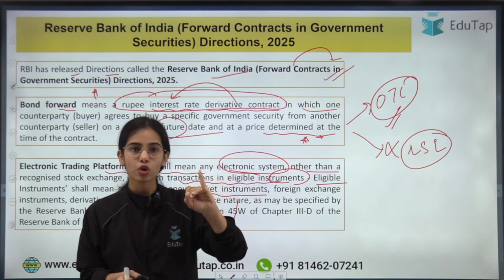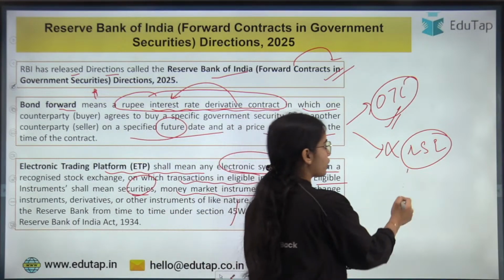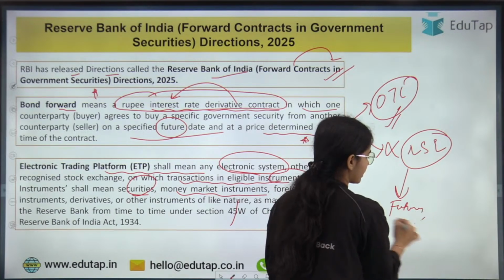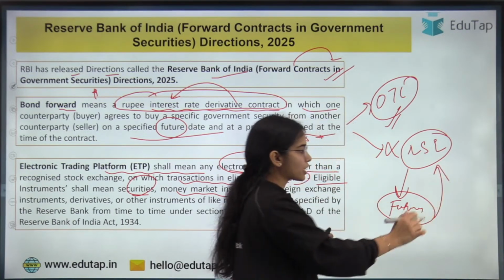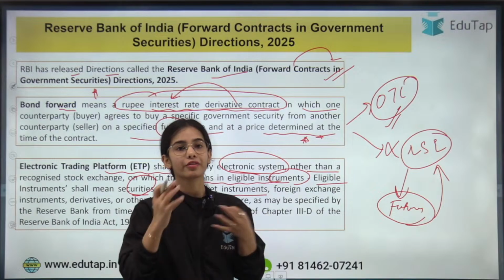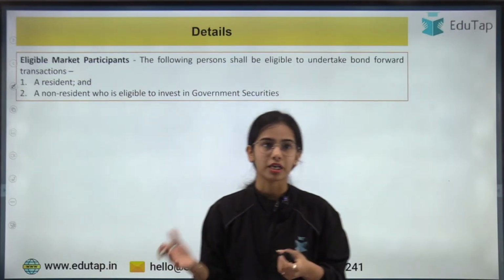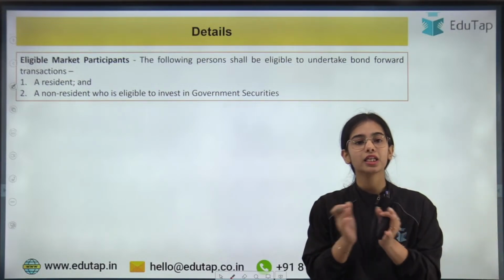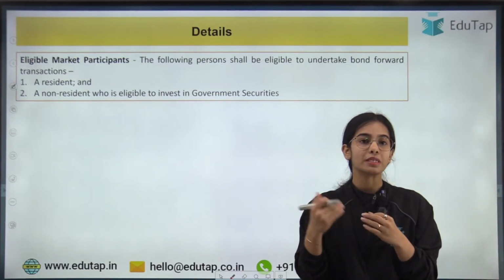Okay, so future contracts are bought in the recognized stock exchange. So the futures are under the recognized stock exchange, but the forwards are traded on the over the counter market. Now, who are the eligible market participants that can undertake forward contracts in government securities?